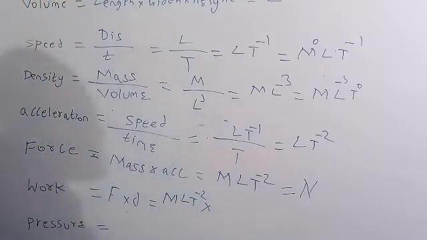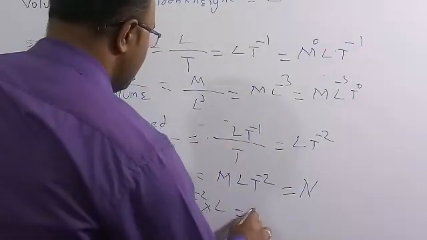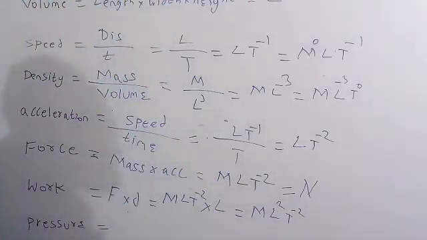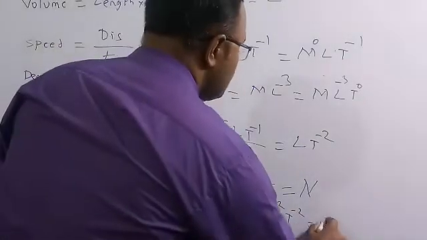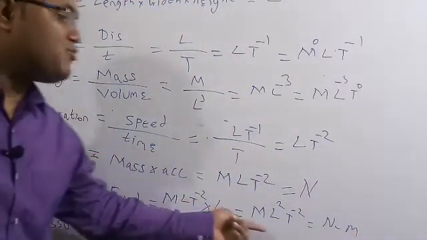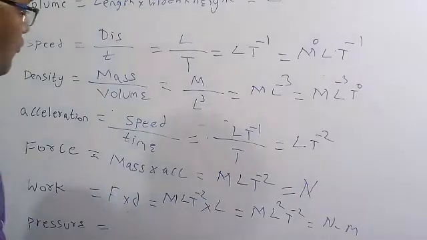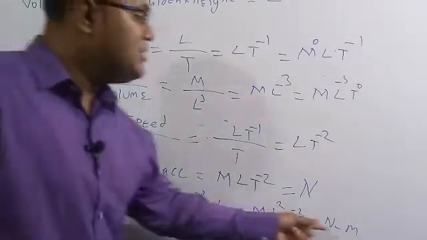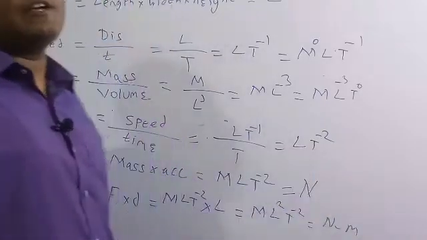And the dimensional formula of distance is L. So here M L square T to the power of minus 2, or you can also write Newton meter. So if they ask what is the dimensional formula for work, it is M L square T to the power of minus 2, or Newton meter, which is the unit of work.